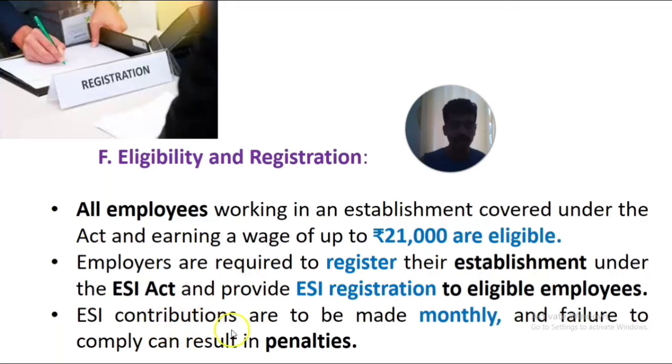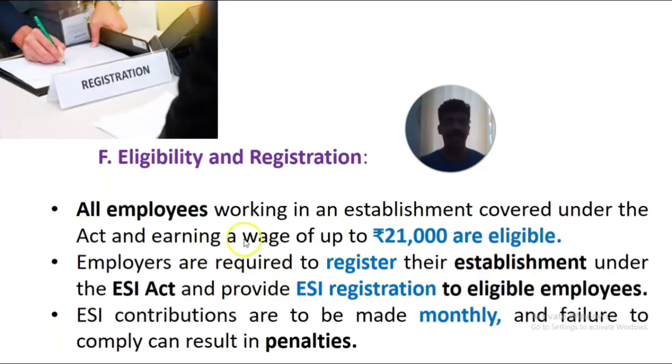Then ESI contributions are made monthly only. So every month the employer has to collect from the employees whatever percentage we have already mentioned, and that has to be contributed to ESI. Failure to comply or remit that amount may result in penalties for the employer. So that is about eligibility and registration. Eligibility is nothing but those who are earning less than 21,000 per month are eligible.